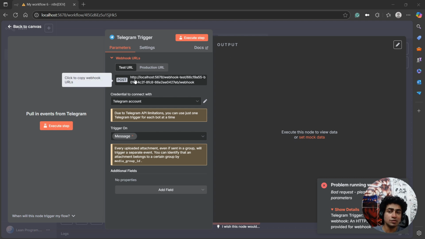And on their server, some other service or something completely unrelated might be running on 5678. So what we need is a production URL. We need a deployed URL. You won't see this error if you run this in the cloud version of N8N or if you self-host it somewhere. I hope you're understanding now. So what we need to do is, here comes Ngrok, or some people call it Ngrok. I don't know which one is right. Ngrok will come to the rescue.